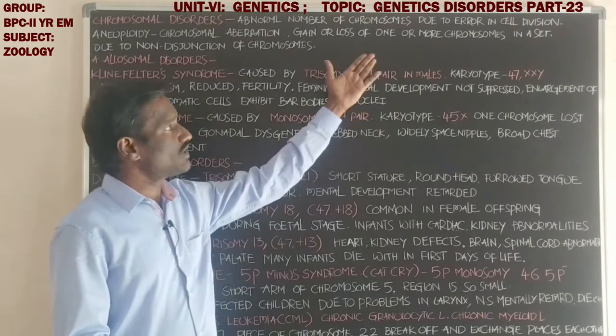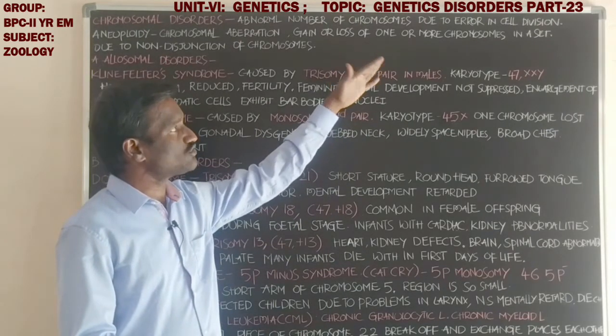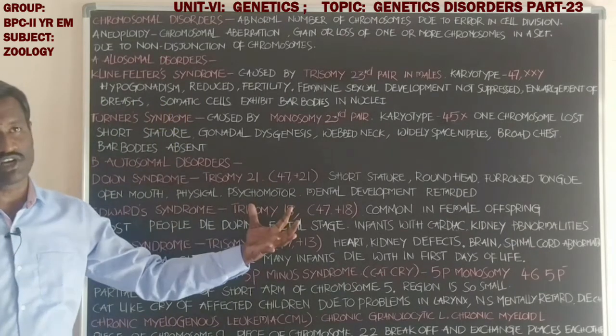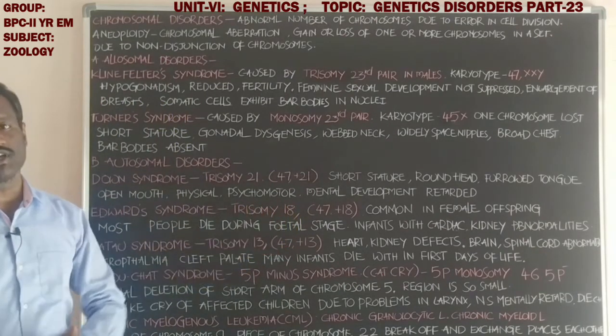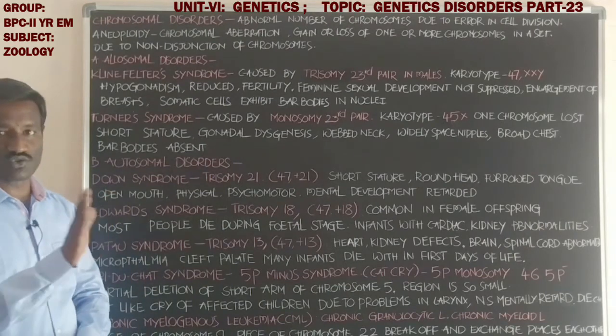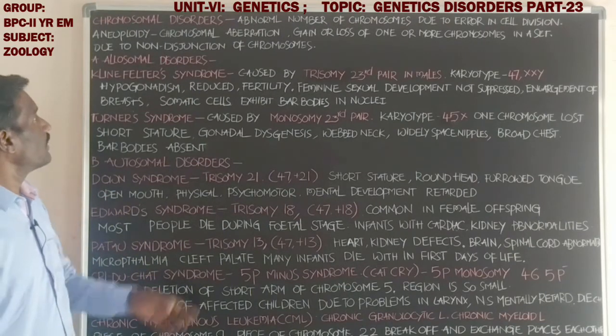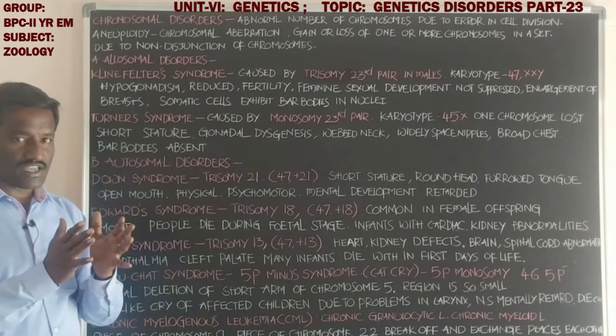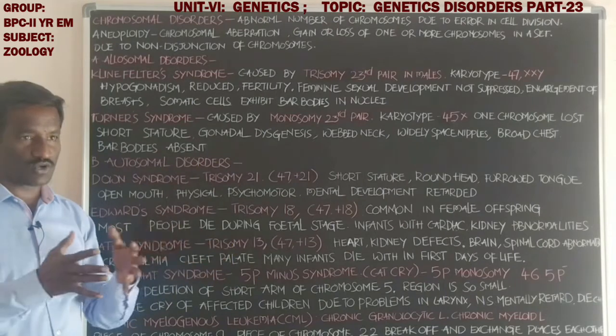Next, students, it also occurs due to an error in the equal distribution of the chromosomes at the time of cell division, from the mother cell to the daughter cells. At that time, there is an error in the distribution of the chromosomes.